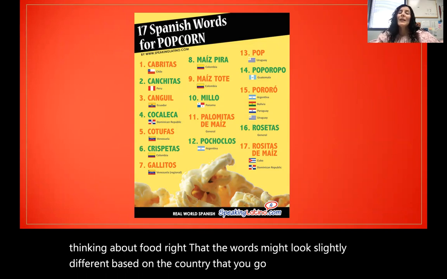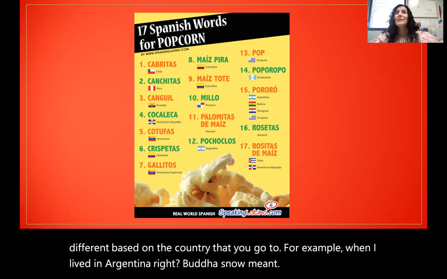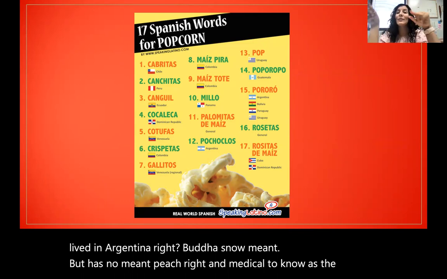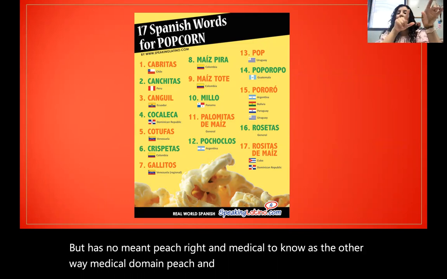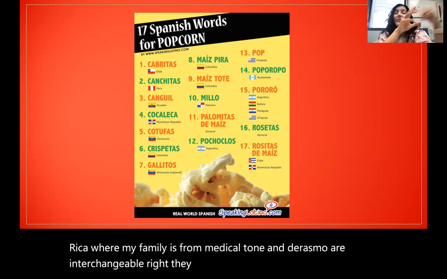For example, when I lived in Argentina, melocotón meant peach and durazno meant nectarine. But in Costa Rica, where my family is from, melocotón and durazno are interchangeable. They both mean peach.